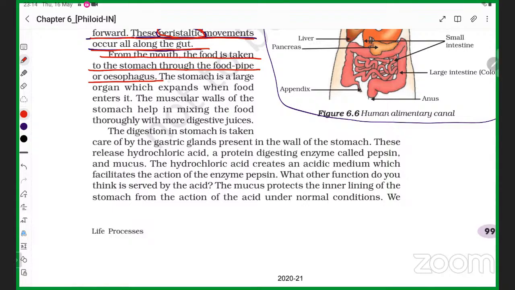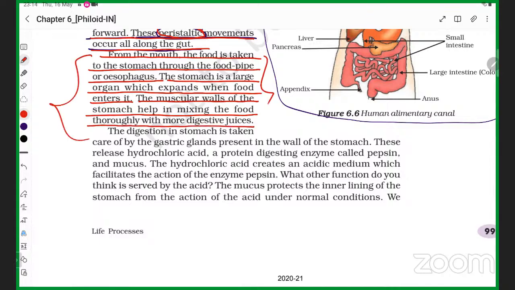The stomach, student, is a large organ which expands when the food enters it. The muscular wall of the stomach helps in mixing the food thoroughly with more digestive juice, student. So the stomach is not doing much else. It is mixing the food properly with the digestive juice.